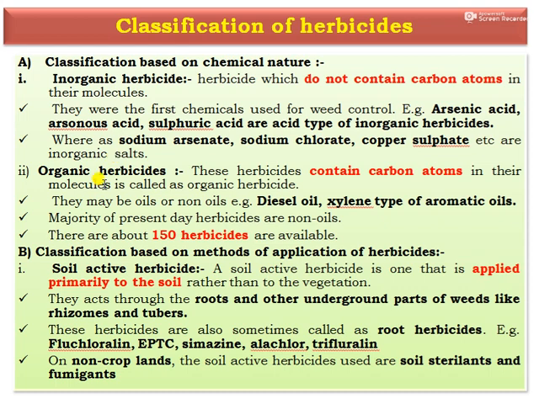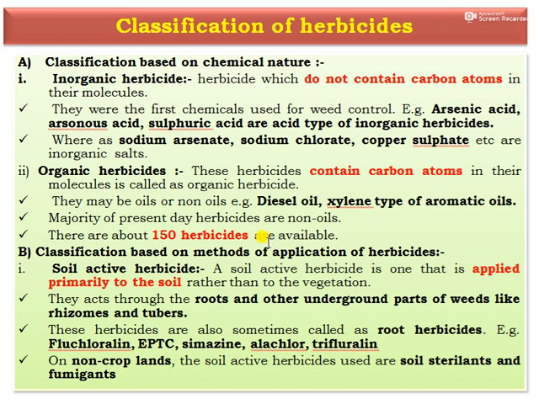Second type is organic herbicides. These herbicides contain carbon atoms in their molecules, and they may be oil or non-oil. For example, diesel oil and xylene type of aromatic oils. The majority of present day herbicides are non-oils. There are about 150 herbicides available.